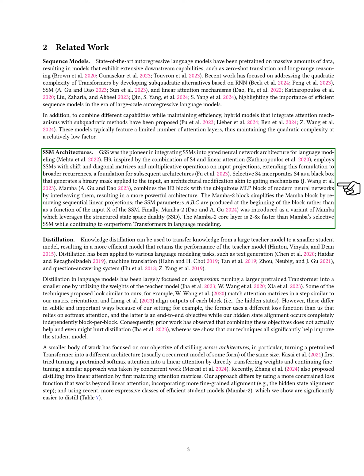Mamba combines the H3 block with the common MLP block by interleaving them, resulting in a more powerful architecture. The Mamba 2 block simplifies this by generating SSM parameters at the start of the block instead of depending on the input. MAMBA2 SSD is a variant that utilizes structured state space duality. The core layer of Mamba 2 is significantly faster than Mamba's selective SSM while still outperforming transformers in language modeling.